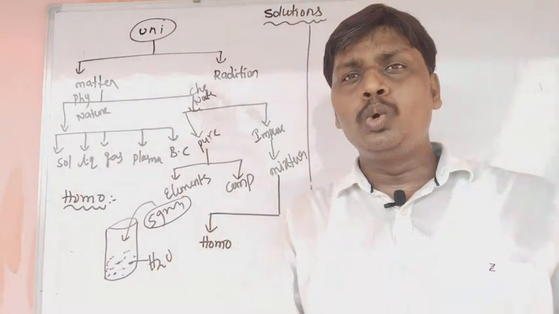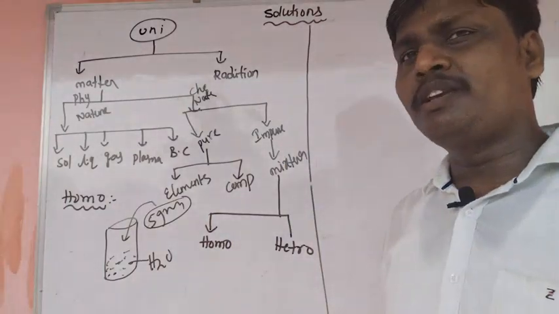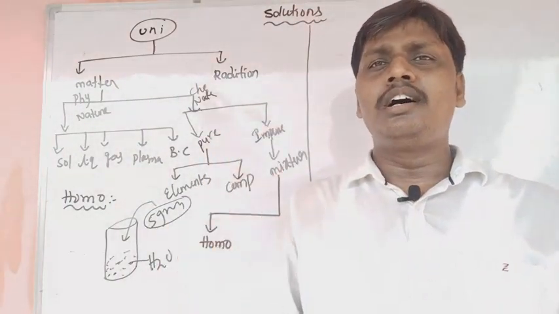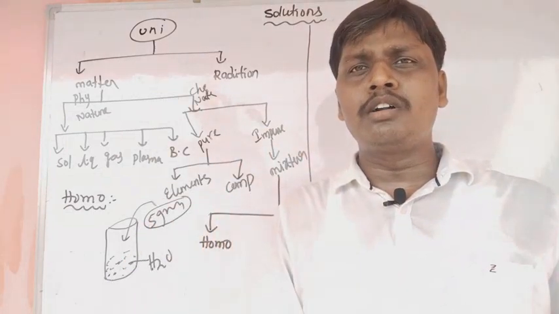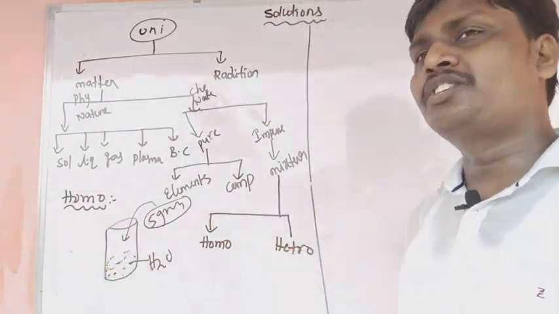Best examples: glucose in water, salt in water, sugar in water. What about a heterogeneous mixture? Oil in water: 2 different phases are observed. Oil in water, pebbles in water, stones in water. These are examples of heterogeneous mixtures.